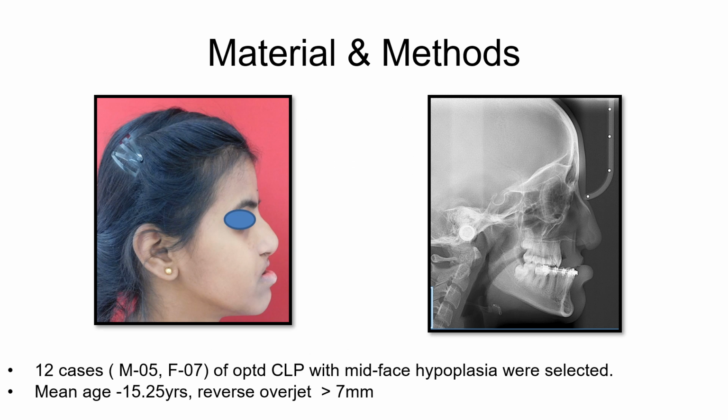The prospective study was conducted at the Department of Oral and Maxillofacial Surgery in Army Dental Center (R&R). 12 cases of cleft lip and palate requiring advancement for midface hypoplasia using a rigid external distractor were selected after meeting inclusion and exclusion criteria. Out of 12 cases, 5 were male and 7 were female, with a mean age of 15.25 years and a reverse overjet greater than 7 mm. Here is a representative case of midface hypoplasia and a lateral cephalogram showing a severe maxillary deficiency with a reverse overjet greater than 7 mm.